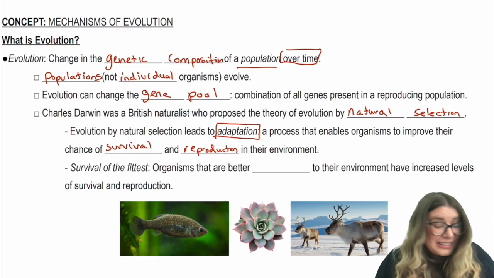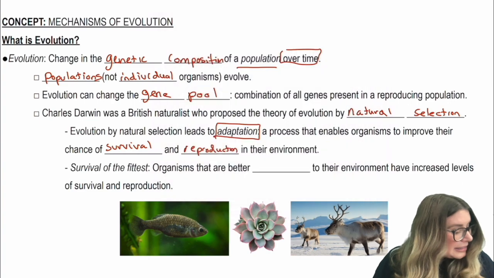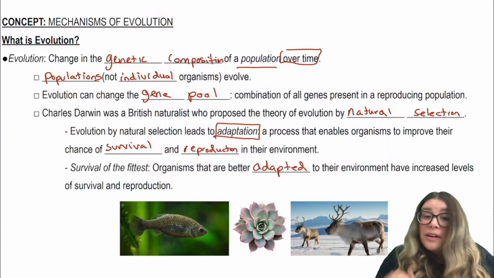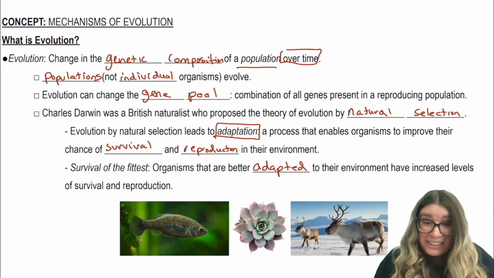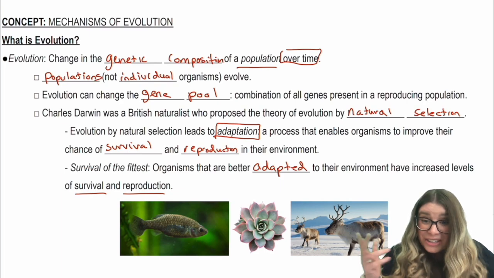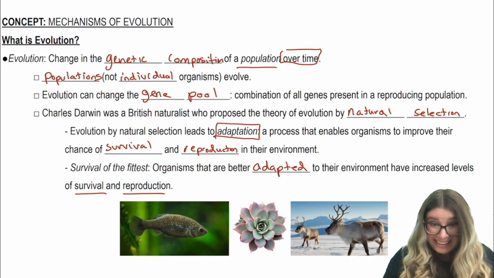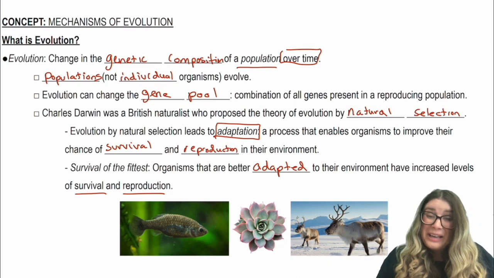Instead, fitness talks about how the organisms that are better adapted to their environments have increased levels of survival and reproduction. So once again, fitness is connected to those two concepts of being able to survive and being able to reproduce to pass on your traits to the next generation.